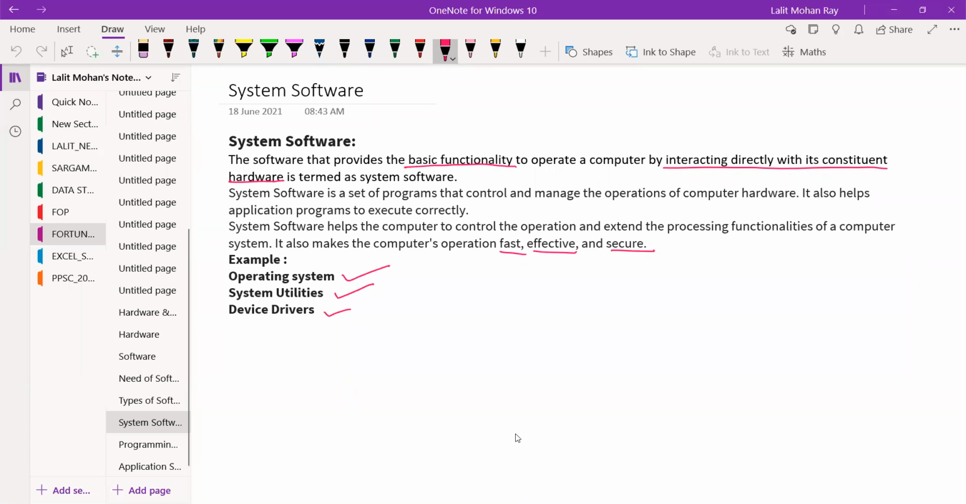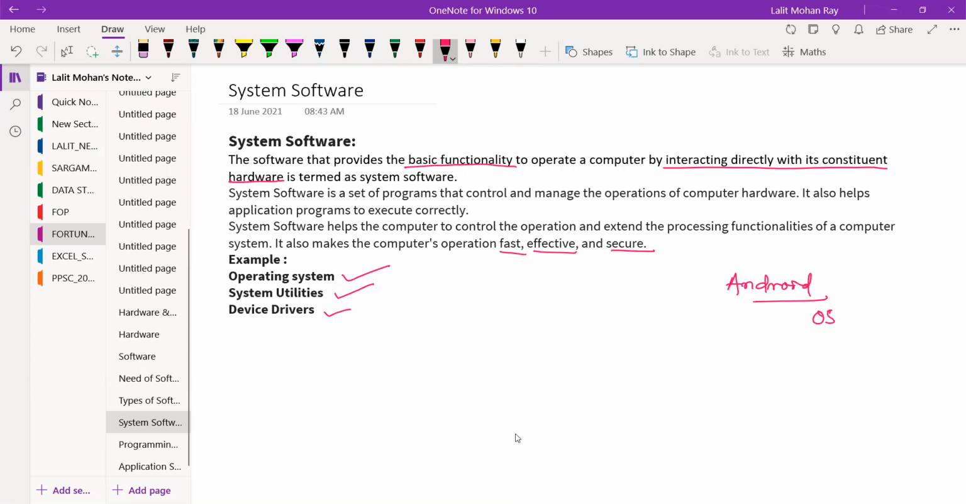Android. Very good. It is an operating system. Without this Android operating system, if you uninstall it, can your mobile phone work? Without an operating system, can your mobile phone work? No, sir.